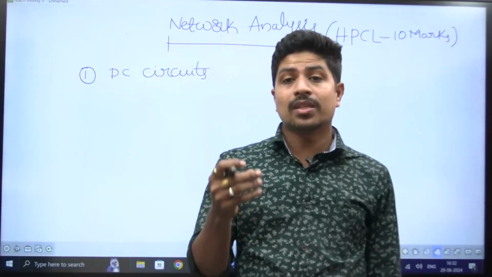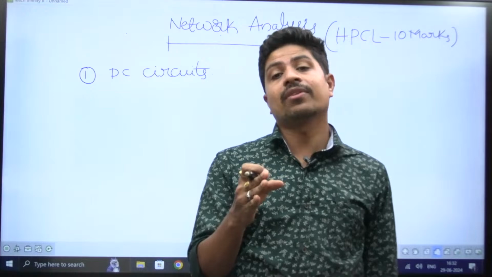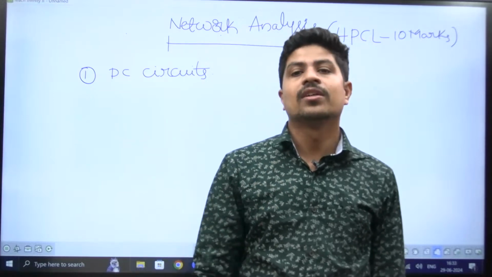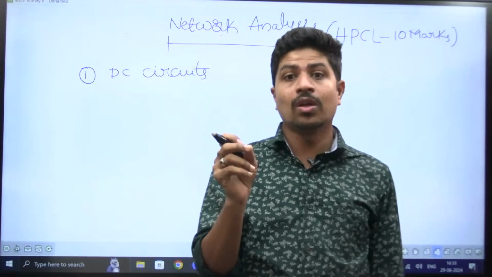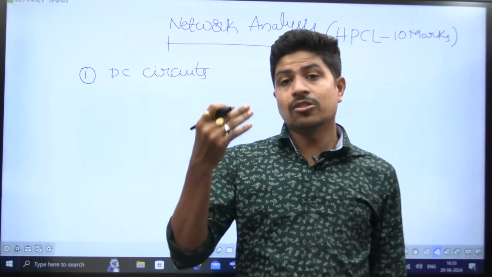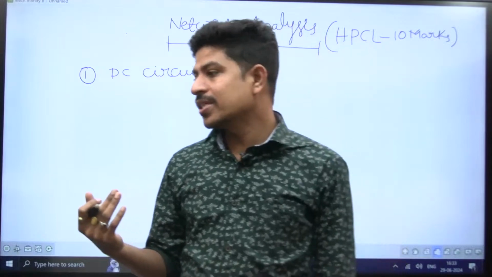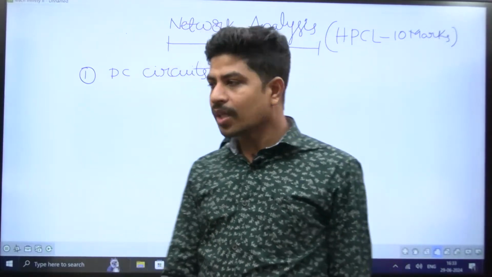And sometimes they ask to count the number of nodes. Simple nodes are different, principal nodes are different, reference node is different. Principal node means more than two branches are connected at a point. Simple node means any two branches are connected. So having the idea of all these things is very important.